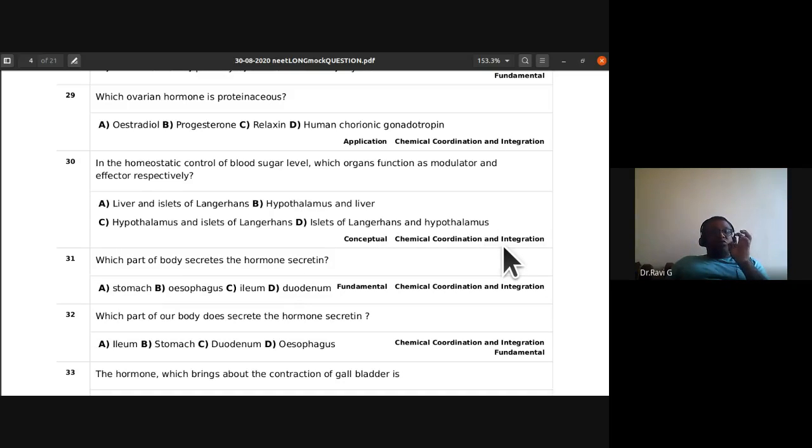To control the blood glucose level, modulate means control, and the effector exhibits the effect. So which organs are the modulator and effector respectively? Which is the answer?